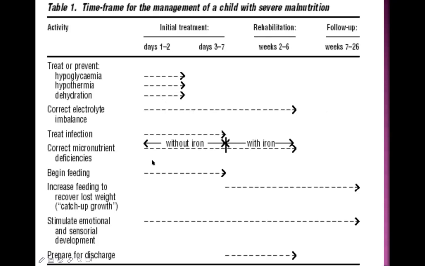We try to find out which infection is there, if possible, and start the therapy. Correct micronutrient deficiencies. Now see here one very important point. In the first 7 days of hospital admission, you don't give iron therapy, but after that you give iron just like any other micronutrient.